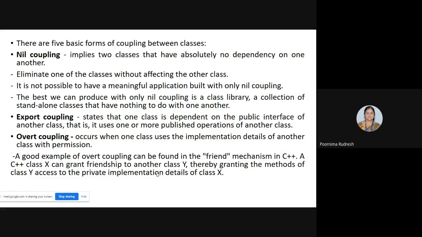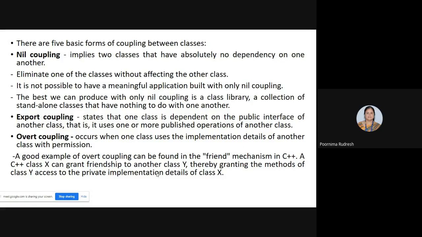Understood now? What is export coupling? This coupling states that one class is dependent on the public interface of another class. That is, it uses one or more published operations of another class. So, the best example is we have created class 1 and class 2, where class 1 is depending on class 2. Class 2 consists of 4 operations, let us consider add, subtract, multiply and division, and class 1 can make use of these operations, and that type of coupling is called export coupling. Understood?